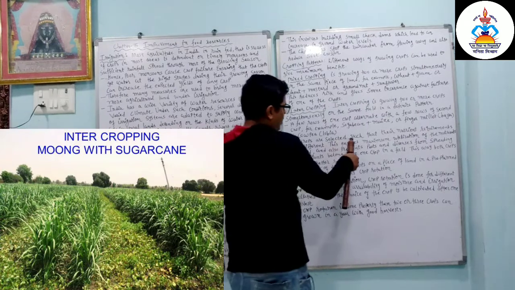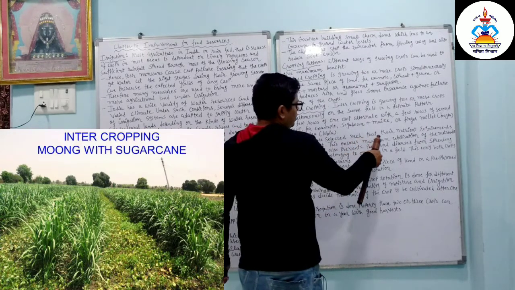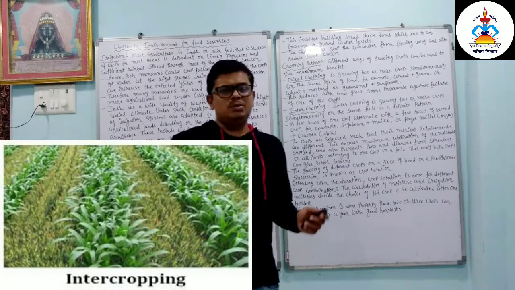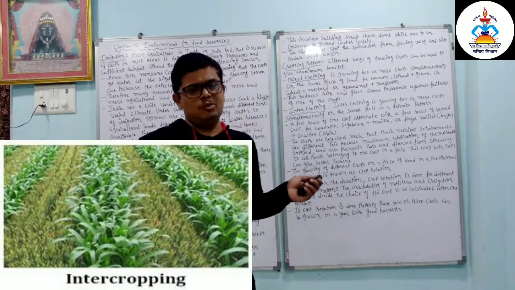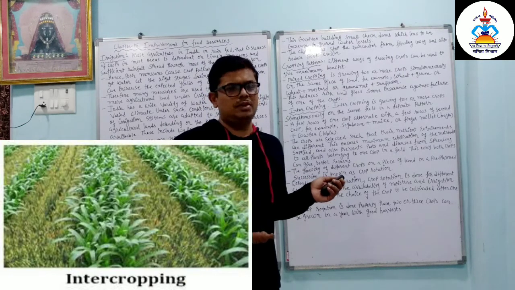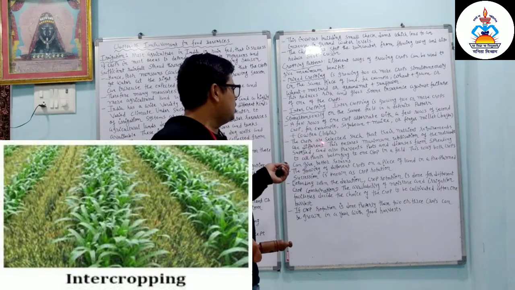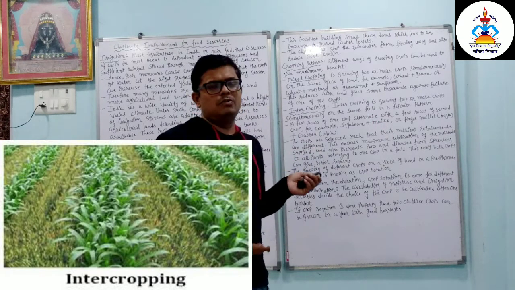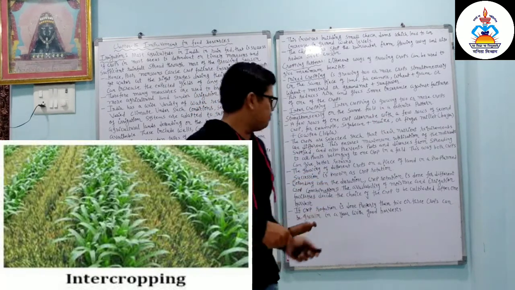The crops are selected such that their nutrient requirements are different. So the main thing is that we should not grow the same crop because it decreases the nutrition of the land. If we take different types of crops, the nutrient requirements are different, so the fertility of the soil is maintained.